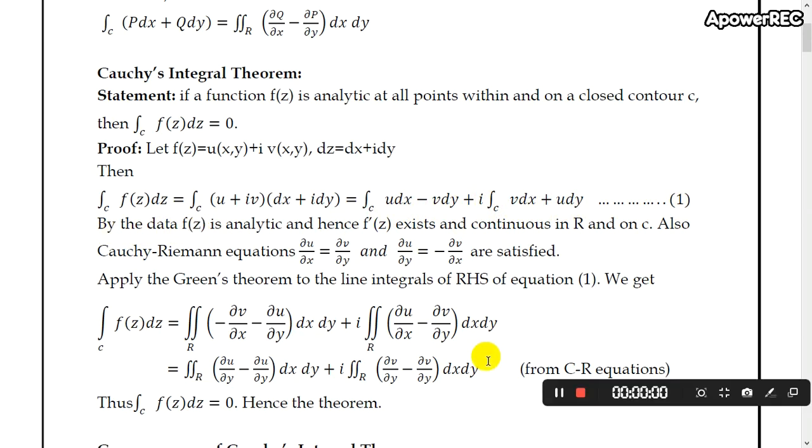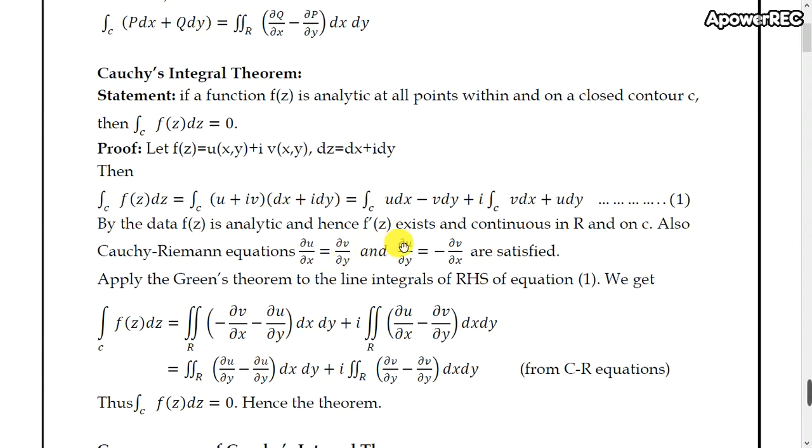By the data, f of z is analytic, hence it is differentiable, which implies that f dash of z exists and is continuous in the region R on curve C. Also, f of z satisfies the CR equations: ∂u/∂x equals ∂v/∂y and ∂u/∂y equals minus ∂v/∂x. Observe the real part and imaginary part of equation 1.